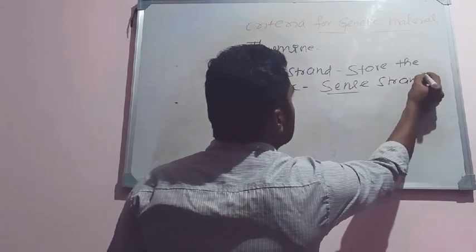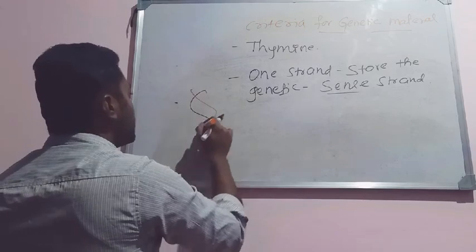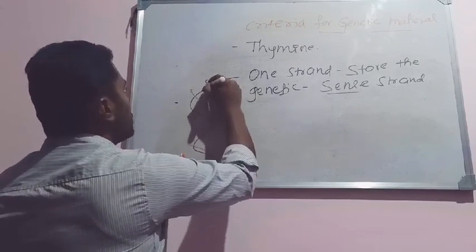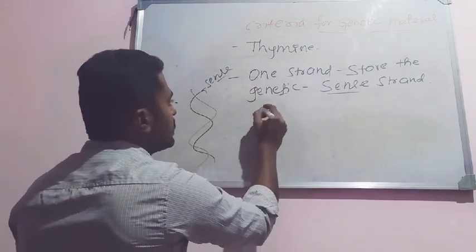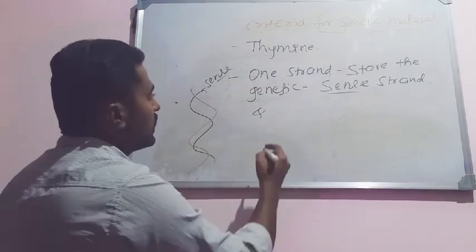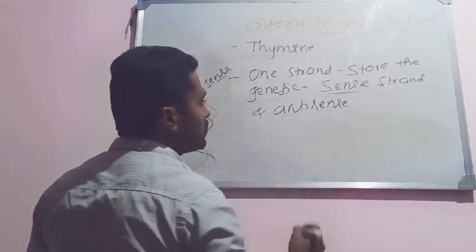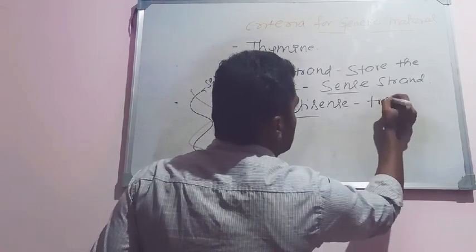You know there are two strands in DNA. Among those two strands, one strand is called a sense strand. Sense means it will store the genetic information. The other strand, the complementary one, is called the anti-sense strand. The sense strand undergoes transcription.